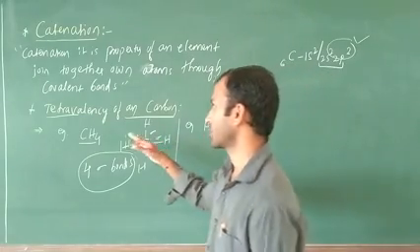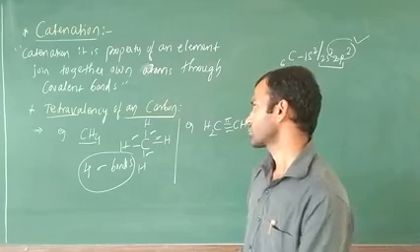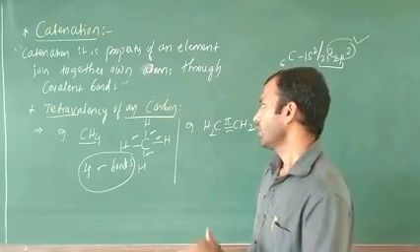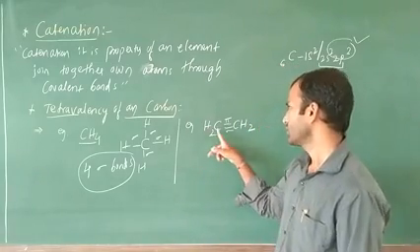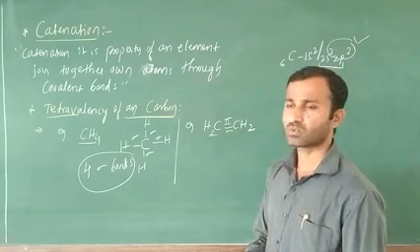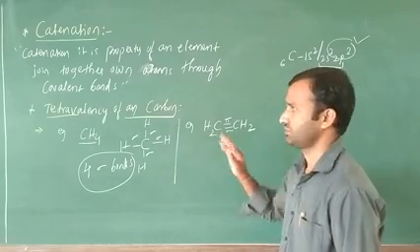This indicates the tetravalency of carbon. A simple question: what is the valency of carbon? 4. This is fixed. Pi and sigma may vary, but carbon valency must and should be 4. This is the example of ethene.